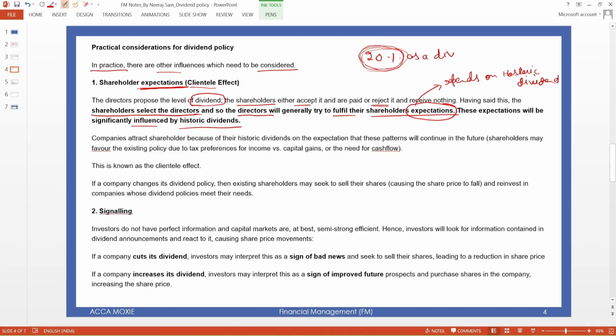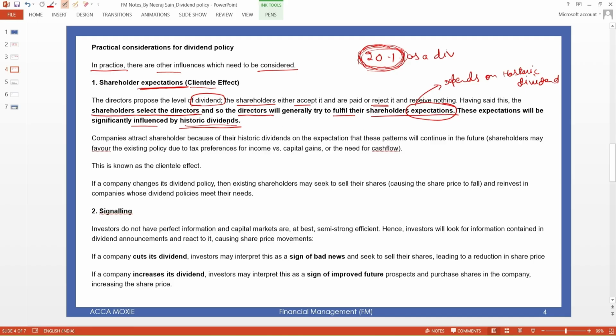Okay, so another example is, if your friend always gets good marks in the ACCA exam, then you can expect that in future he will get good marks as well. So this is the expectation because of history, or I can say historic dividend here.